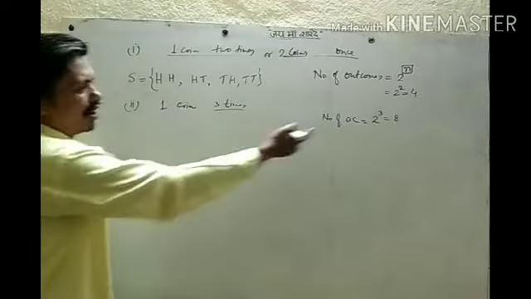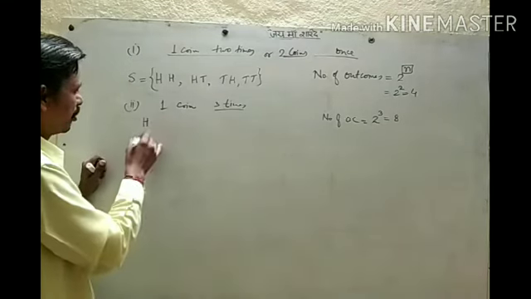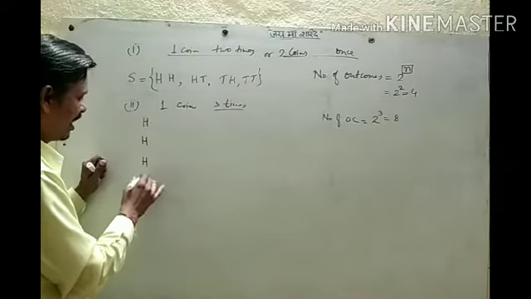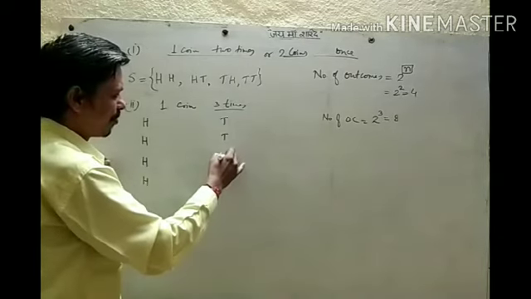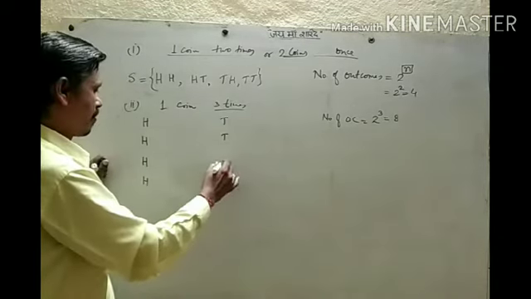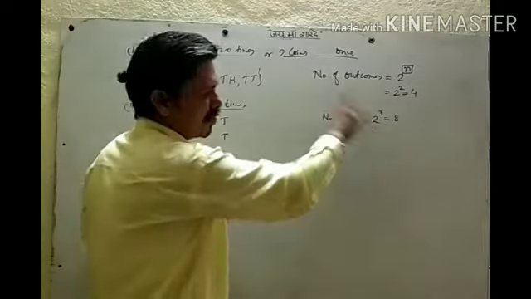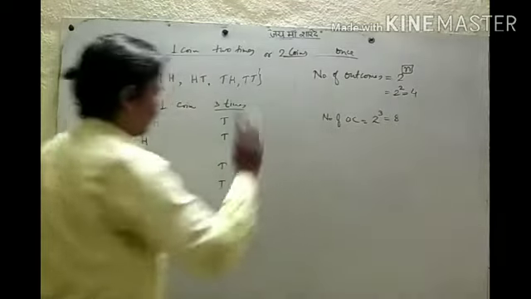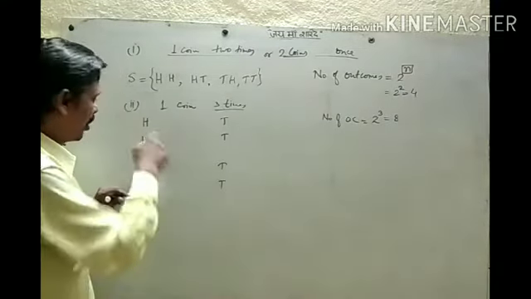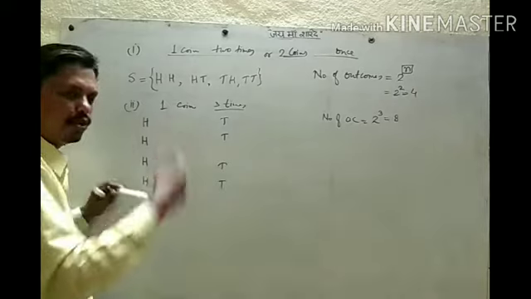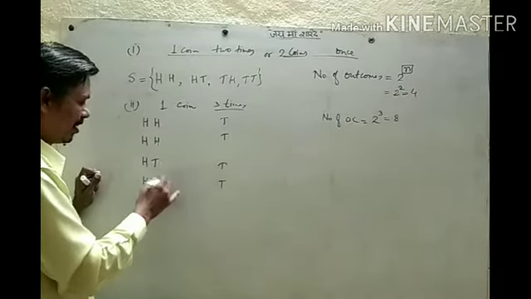Take its half, that means 4. So write head 4 times, and 4 times write tail. The number of outcomes we find using this formula. Now take its half and write head and half tail. Now 4, take its half 2, so write 2 heads and 2 tails.